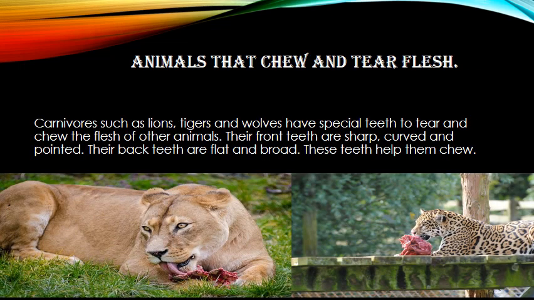Now children, next we have animals that chew and tear flesh. In our last video, we studied about carnivores. These are the animals that eat flesh. These animals have special teeth to tear and chew the flesh of other animals. They have front teeth and back teeth. Their front teeth are sharp, curved and very much pointed. And their back teeth are flat and broad, which help them chew the flesh.